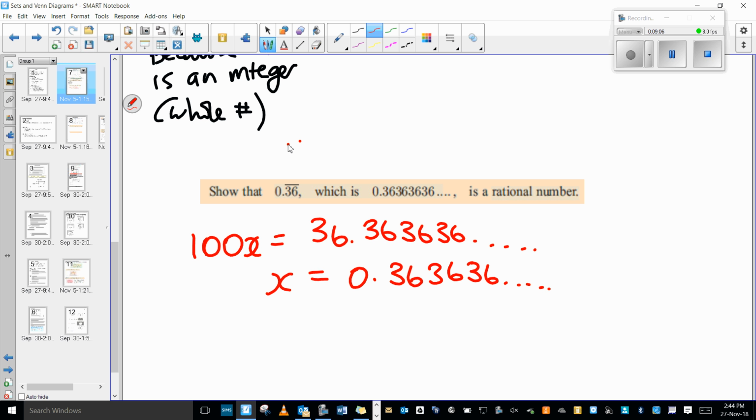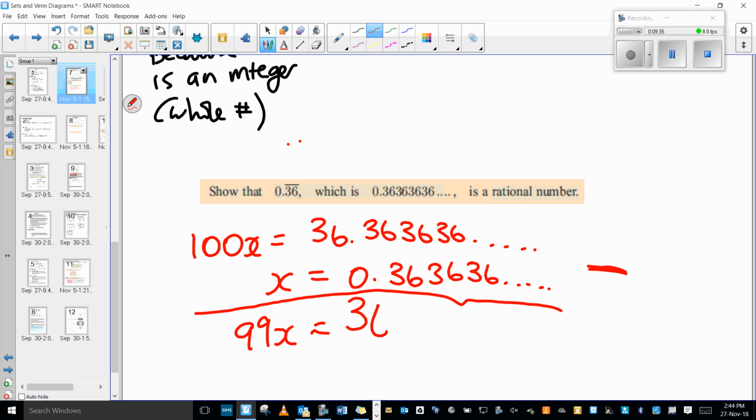So now if I've got 100x equals this and x equals this, I can subtract one line from the other. So 100x subtract x leaves me with 99x, and 36.363636 subtract 0.363636 is just 36, because I made sure that my 36s were all lined up.